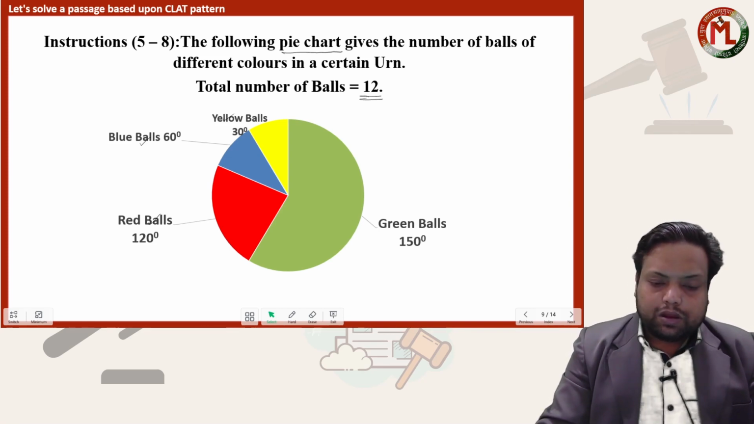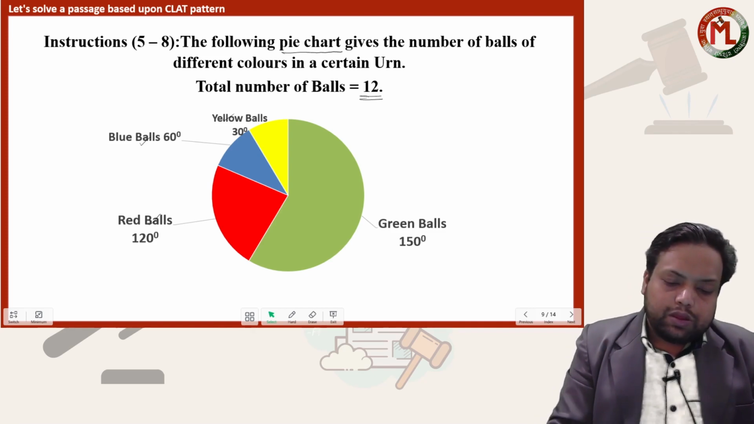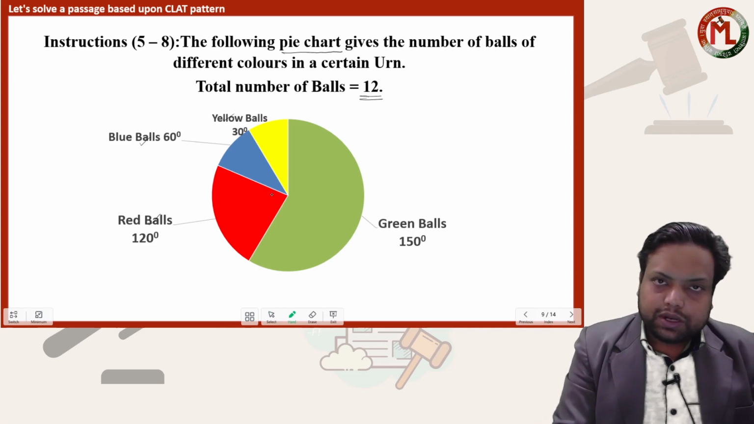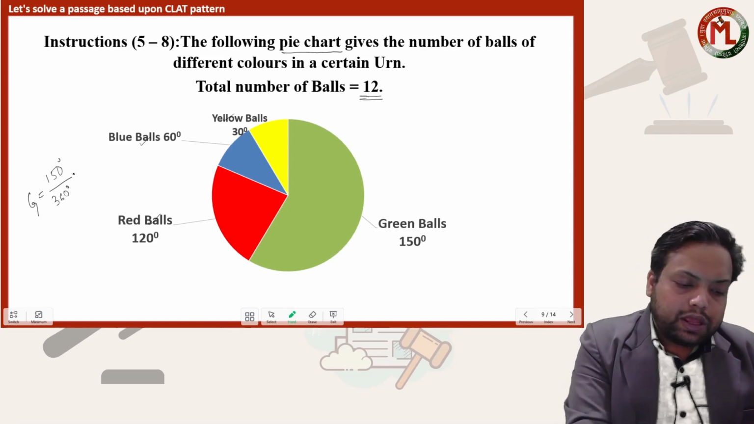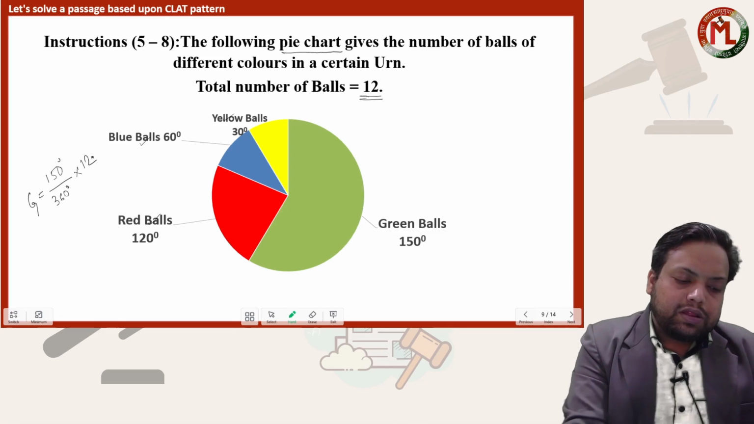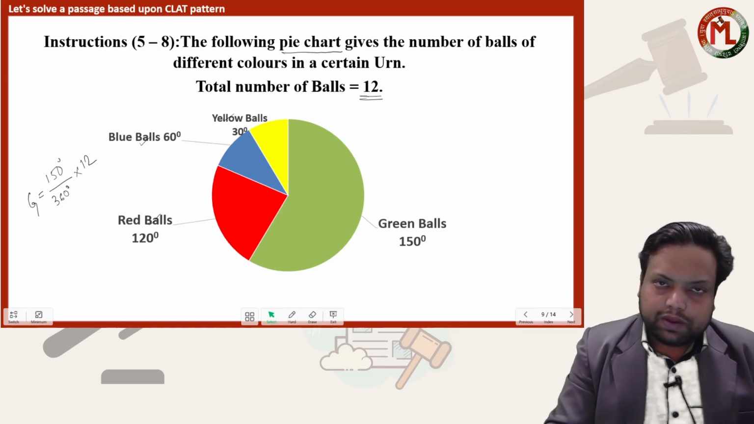Okay. Now see, there is one method that you can do. How many green balls are there? You know, one complete rotation is 360 degree. Green balls are 150 degree out of total 360 degree, into 12. This you can do, no issues, but you can see the calculation will be more tedious for each and every calculation.